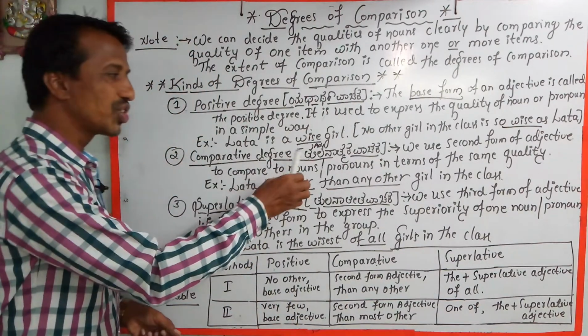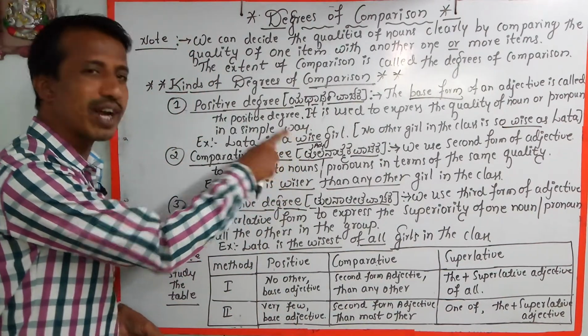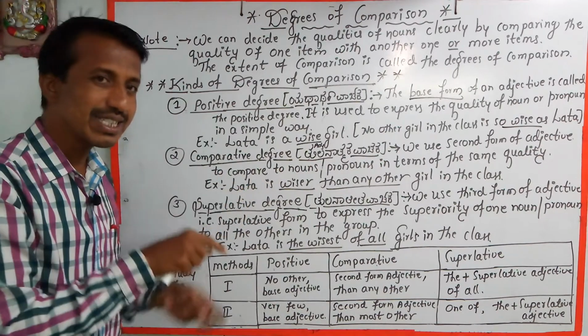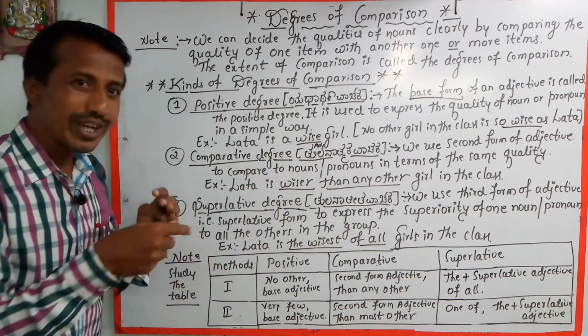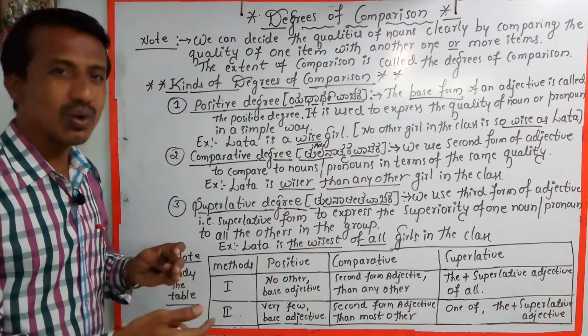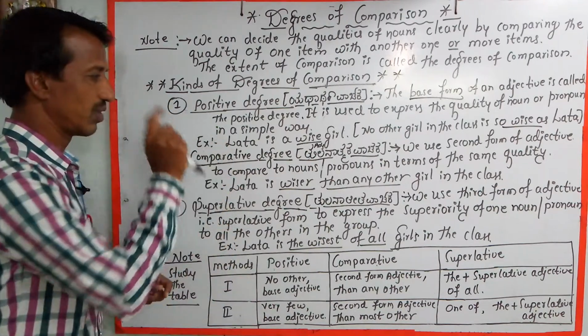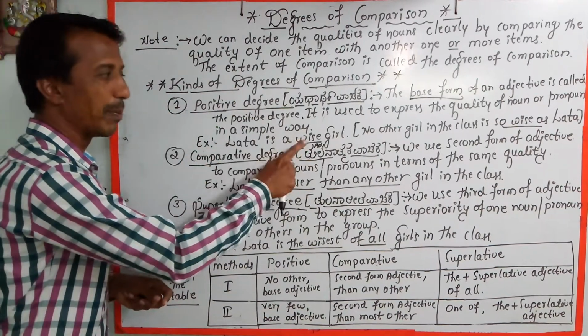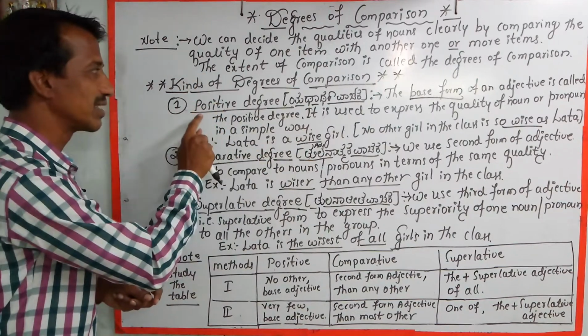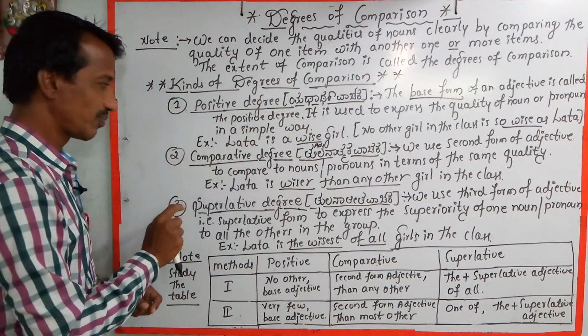So what we should check? We should check the base form of adjective in a sentence which is used to express the quality of a noun or pronoun. It is in first form, the base form of adjective used in a sentence. That is called positive degree.